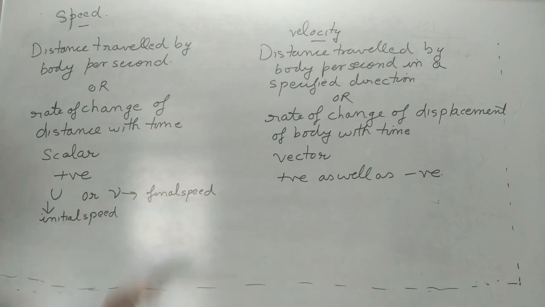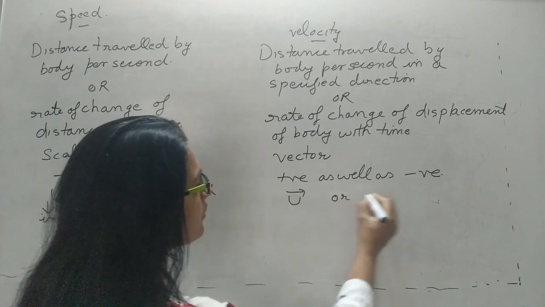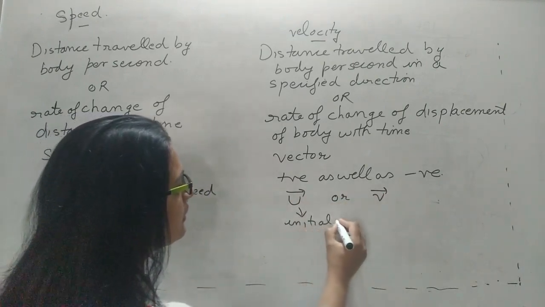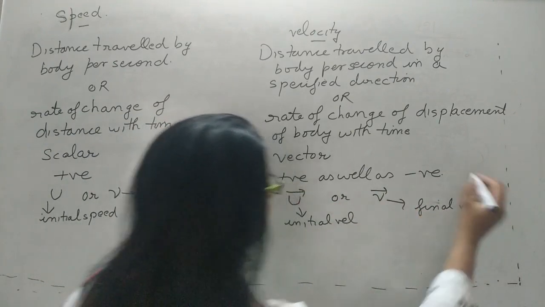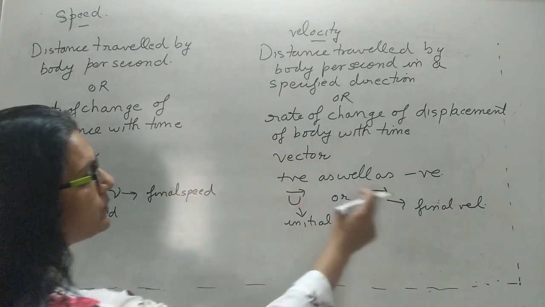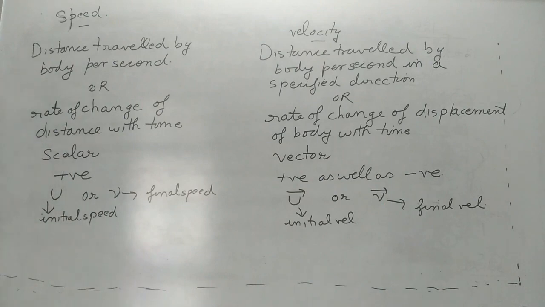Similarly, how do we represent velocity? Velocity is represented by this or this. This represents initial velocity and this represents final velocity. Since it is a vector quantity, whenever we represent velocity, there will be an arrow overhead.